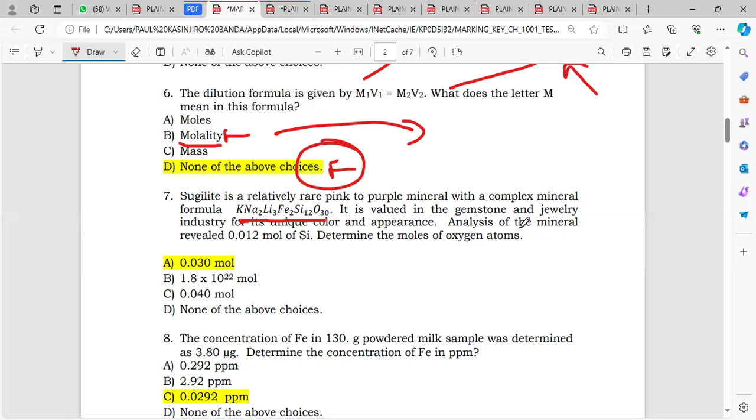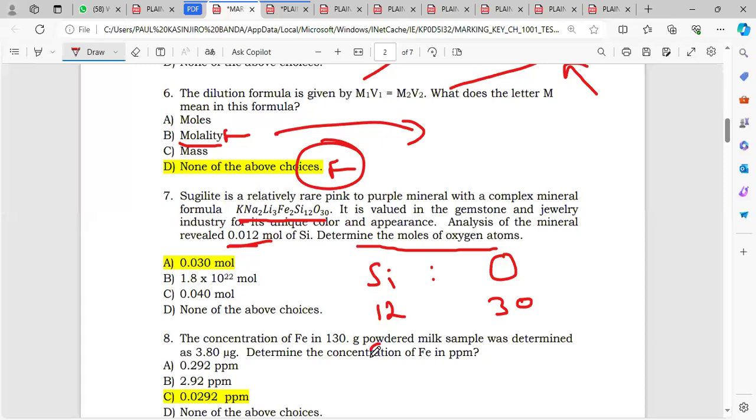They're saying an analysis of the mineral revealed that it has 0.012 moles of silicon. And then the question now is determine the moles of oxygen atoms. Okay, so how can we determine the moles of oxygen atoms? We just have to get the mole ratio of the silicon to the oxygen. So we'll get the mole ratio of this silicon to the oxygen. So from the formula there, we can see that when we have 12 silicon, we have 30 oxygen.